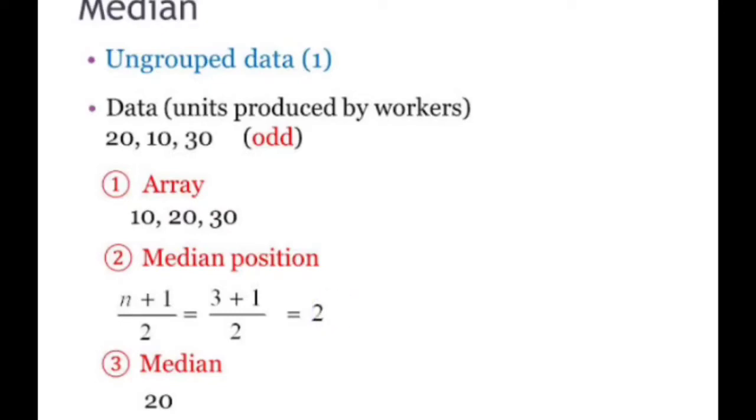Now this 2 means that the second value of the data is our median. So the second value is 20. So the median shall be 20. One thing you have to note is to always arrange the data. You can see that now we are getting the median as 20, but if we hadn't arranged it into sequence, our median would have been 10. So you have to keep this in mind while solving the median formula.